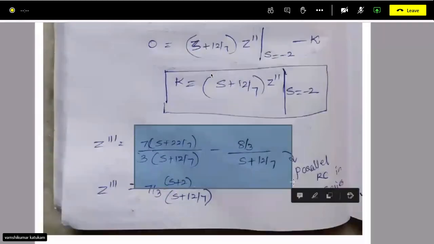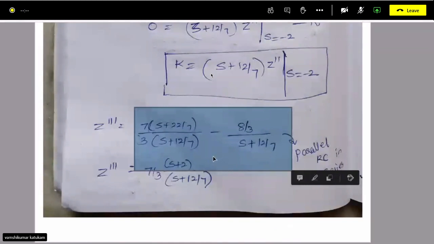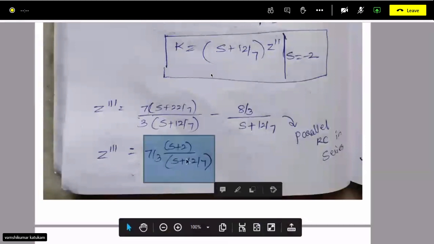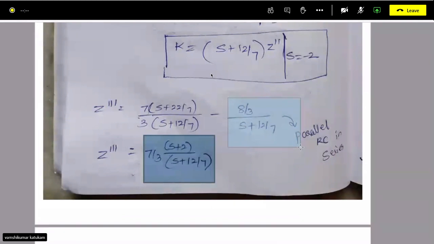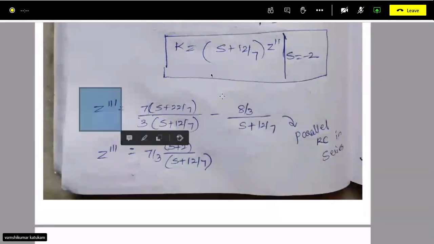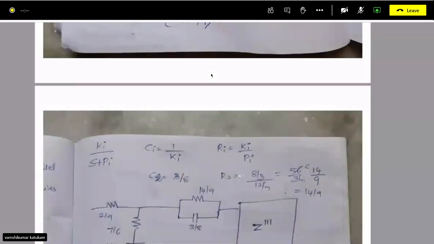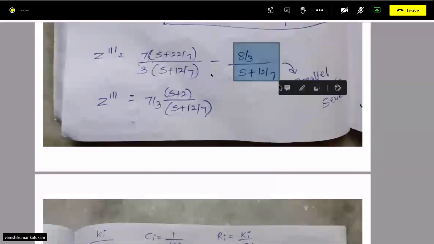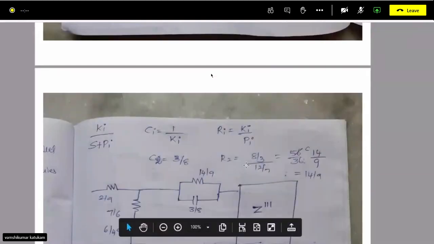Okay, z triple dash will become this thing, and if you simplify it, you will get this thing. So you are again creating 0 in the numerator, and whatever subtracted portion is there, you can realize with RC in series, because this is impedance, and this is RC parallel. If you remember the Foster 1 method, k by s plus pi, ci is this thing, ri is this thing. So compare this with that, and you will get R2 and C2.